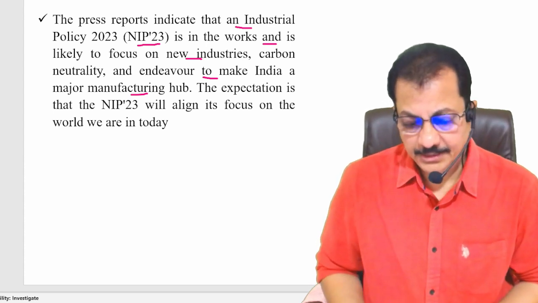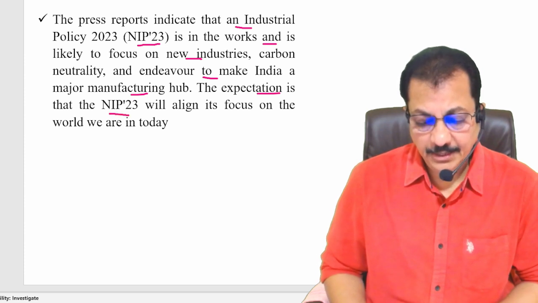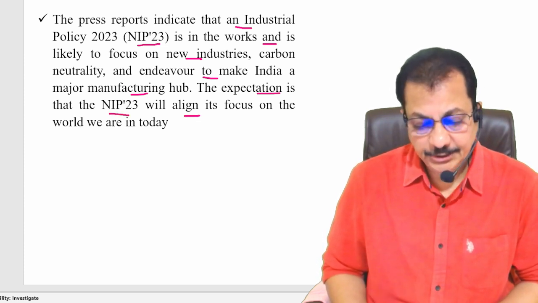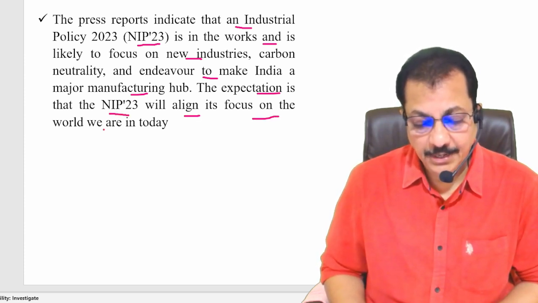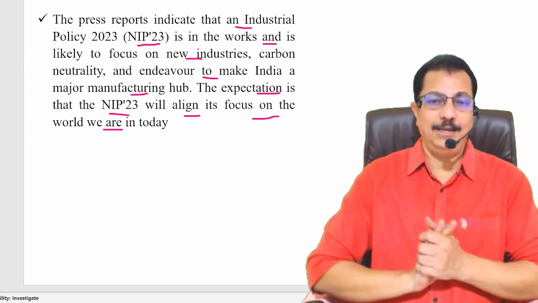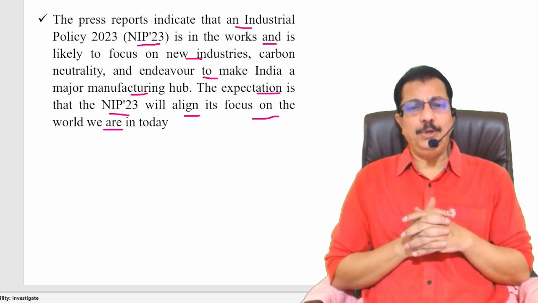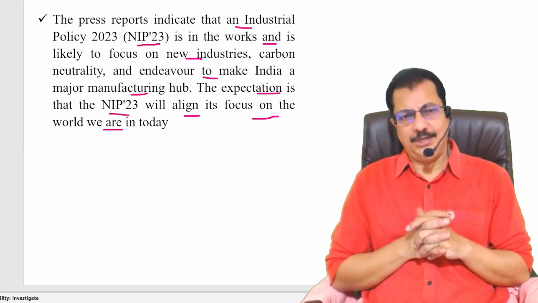Clear? The expectation is that NIP 23 will align its focus on the world we are in today. This is really very important. Clear? Only to see that there should be no objections from other countries, right?